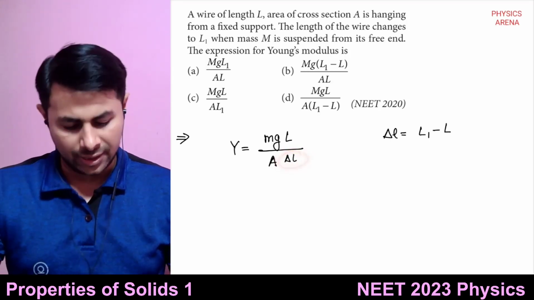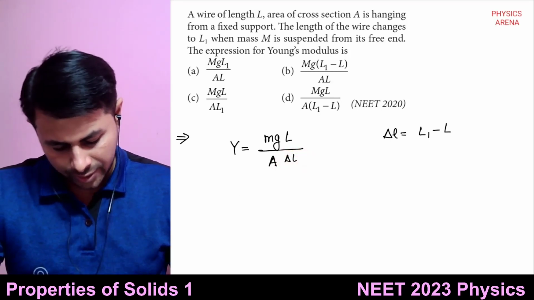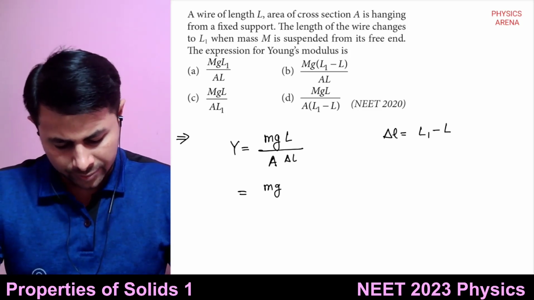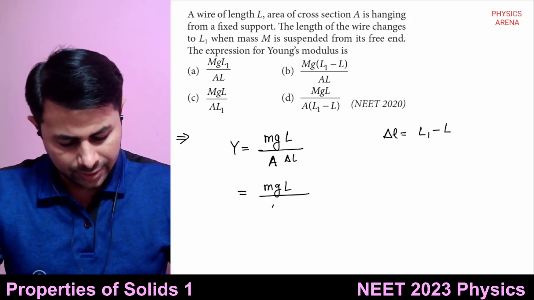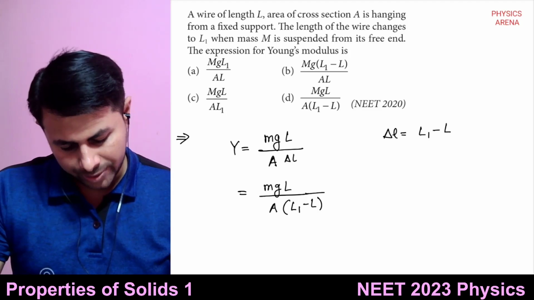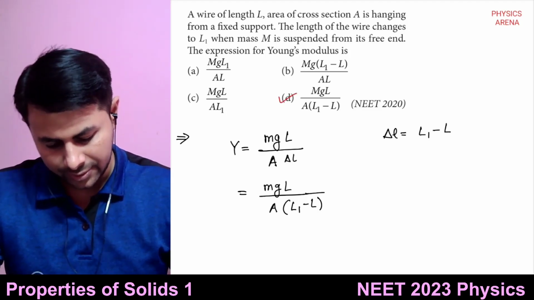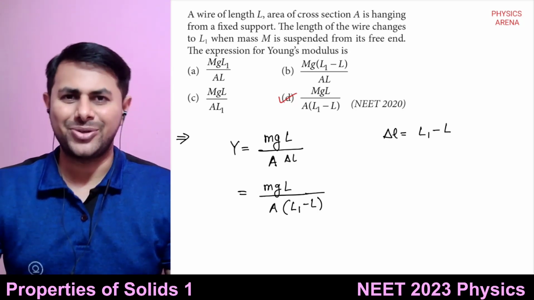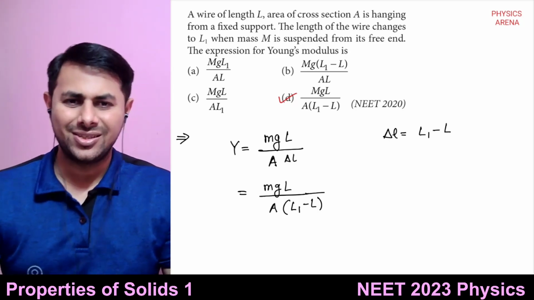So delta L is L1 minus L. What is the answer? They have taken M capital. So MgL divided by A multiplied by L1 minus L. Option D is the answer, right? So this kind of simple questions are still being asked.